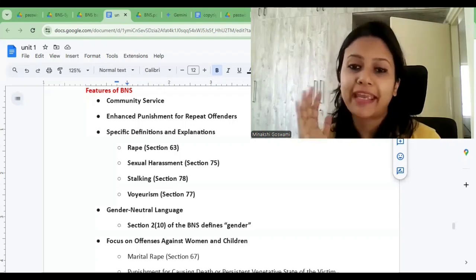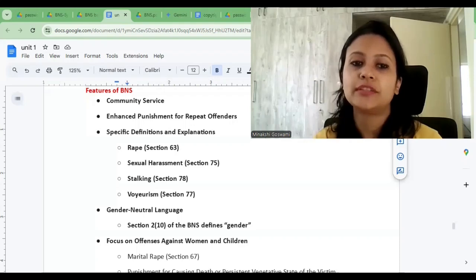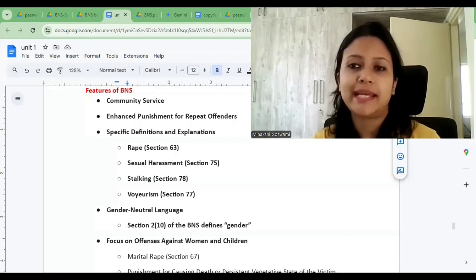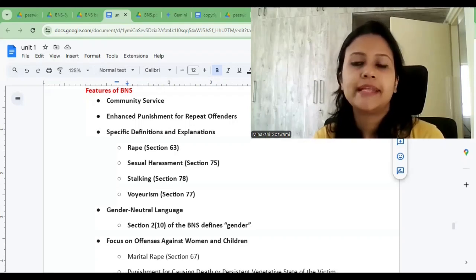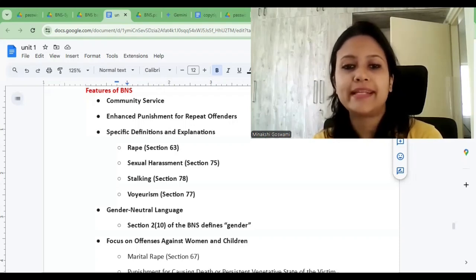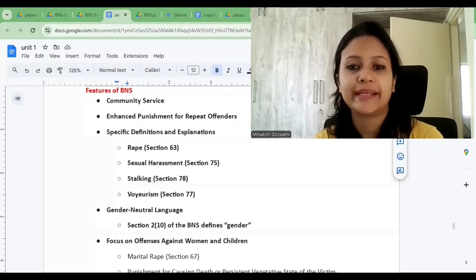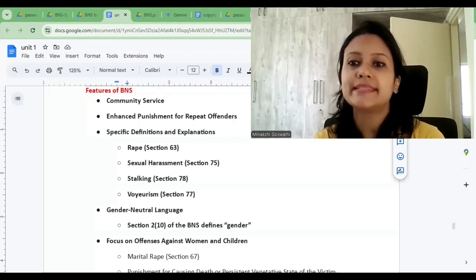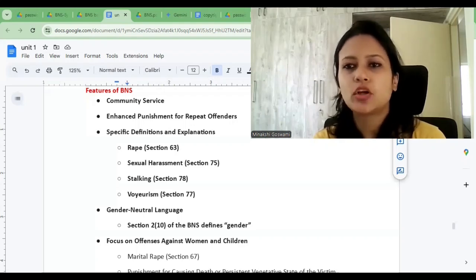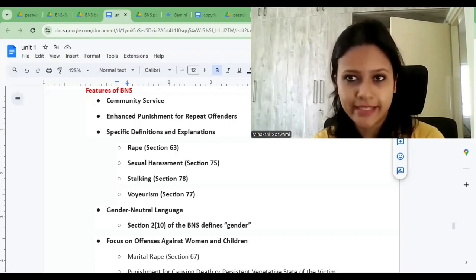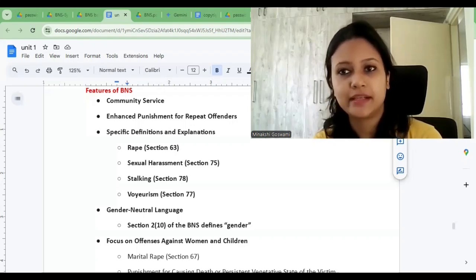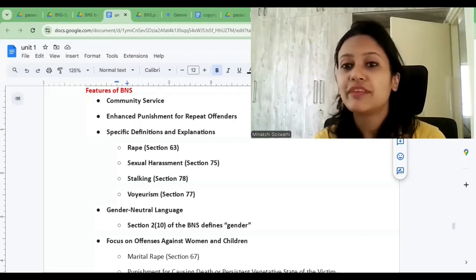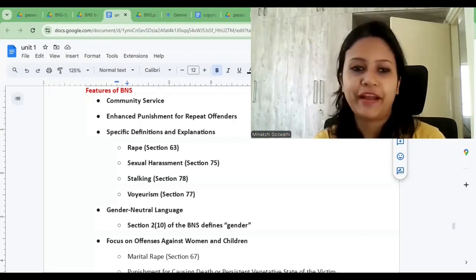So it clearly defines what constitutes sexual harassment, which was previously a gray area. Then section 78 defines stalking, which also provides a clear definition of stalking, recognizing it as a serious type of offense. This is also very common and increasing at this time. So it's very important that these words are being defined.